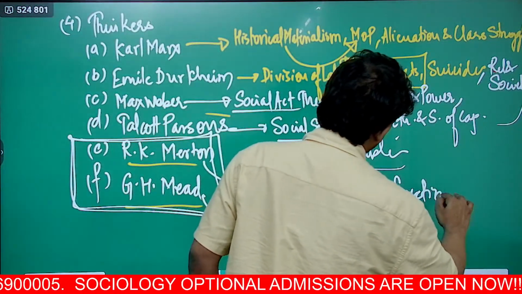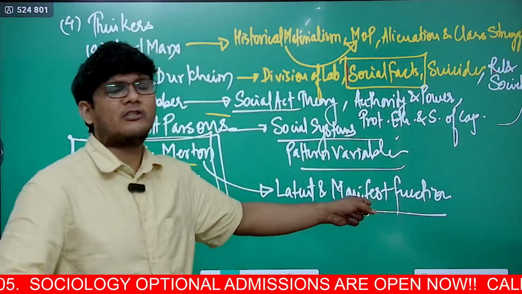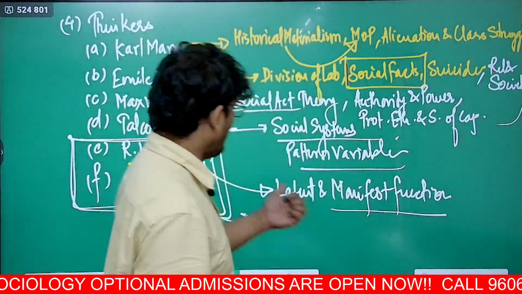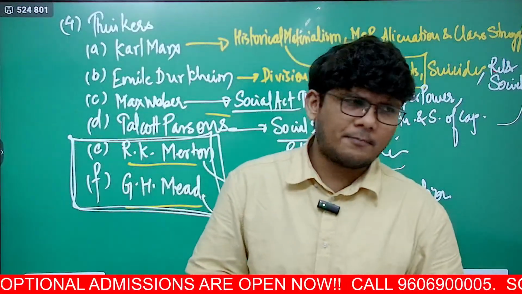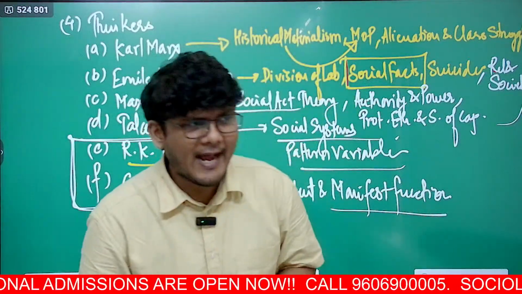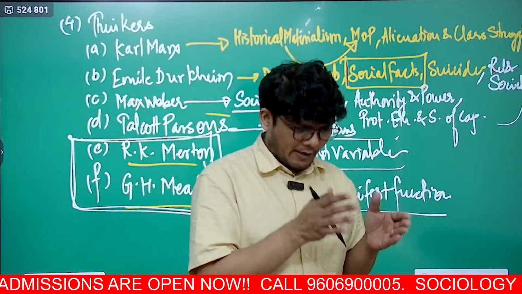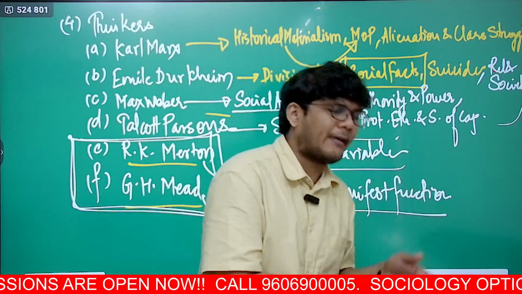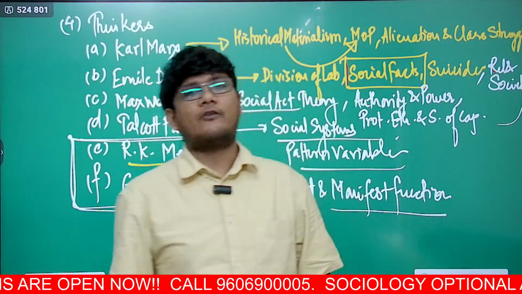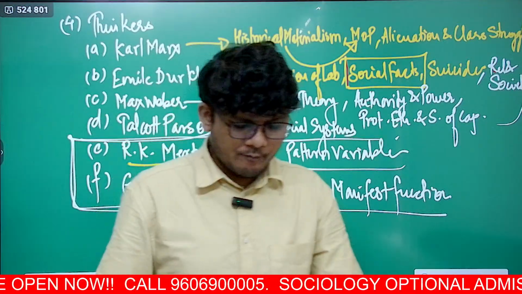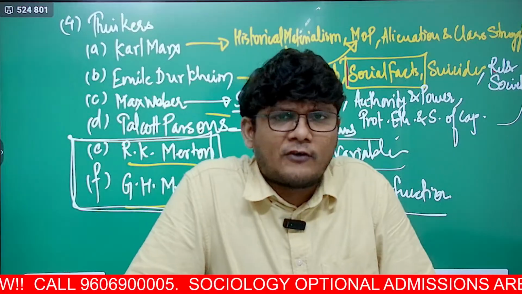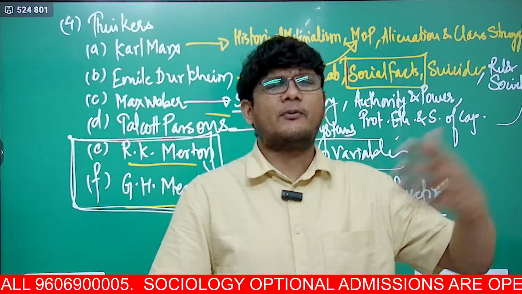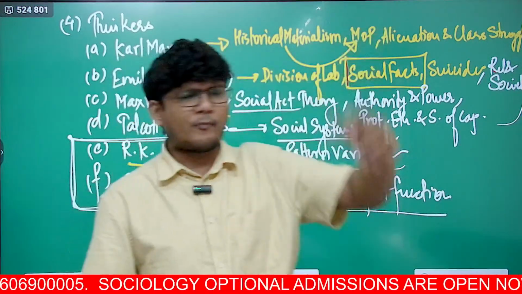Latent, one is manifest function. Manifest function is the function which is visible explicitly. Latent is something which is hidden. For example, if I give you a topic of, let's say, the Maternity Amendment Act, in which the government has now increased the leaves from 13 weeks of paid leaves to 26 weeks of paid leaves. Now the manifest function is very clear. All the positives here are the manifest function, which you can clearly see, that the person who needs it gets a higher benefit, so that's a positive for them.